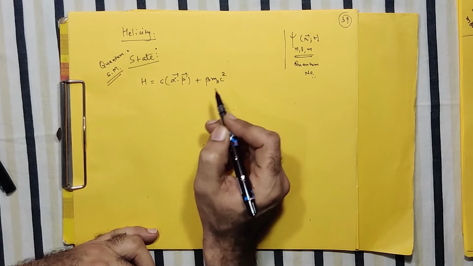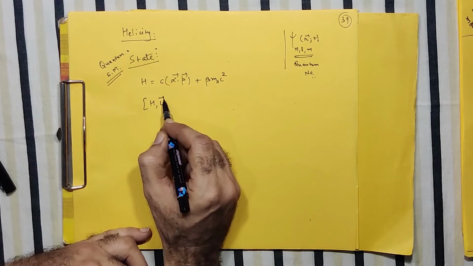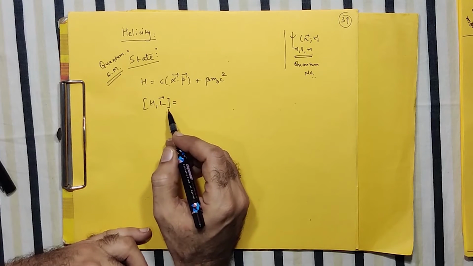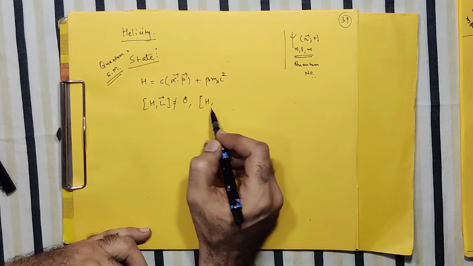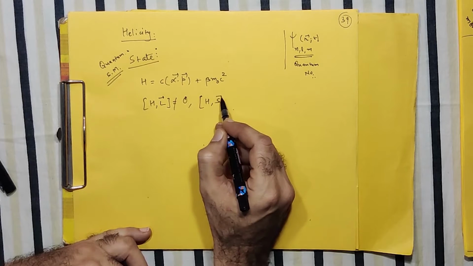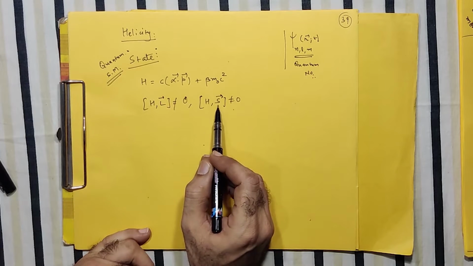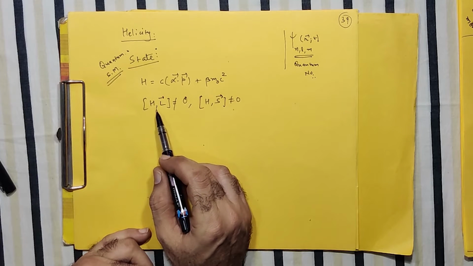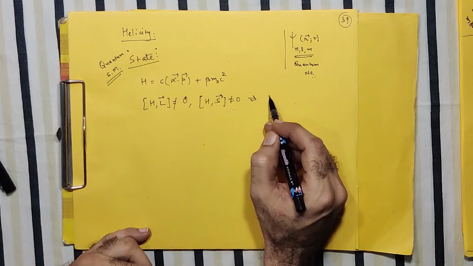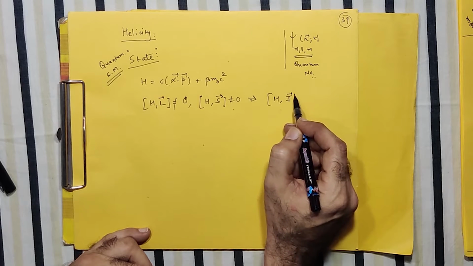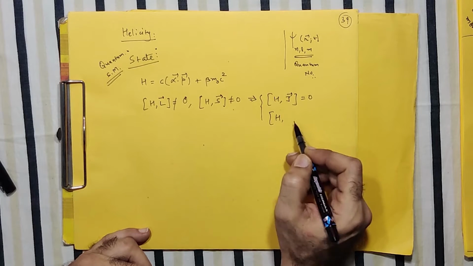And if I now find the commutation of this H, in fact, we have already done this exercise with the orbital angular quantum number L, or even S: H with L alone, or H with S alone, does not commute, it is not equal to zero. So it says that L and S alone are not commuting with the Hamiltonian. But of course, we know that J, the total angular quantum number, which is the sum of L and S, commutes. And similarly, we can also prove that H commutes with the